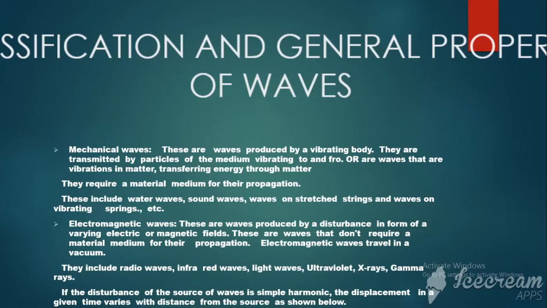We continue and look at their properties. They are waves that do not require a material for transmission. Remember what we saw about the mechanical ones. Electromagnetic waves travel in vacuum. Now let us look at examples. We have radio waves, infrared waves, light waves, ultraviolet waves, X-rays, and gamma rays, etc.